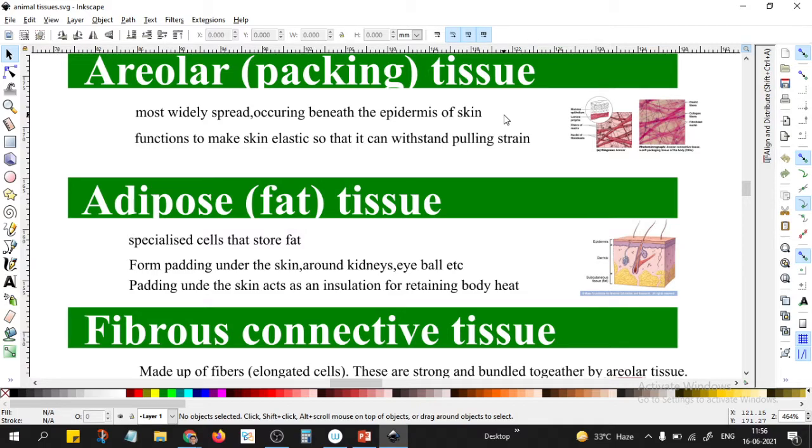The fats are not only available for energy, but that thick layer of fat also keeps it warm. It does not allow the extreme cold weather to affect its internal organs.